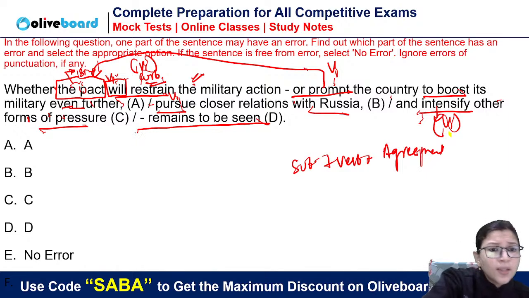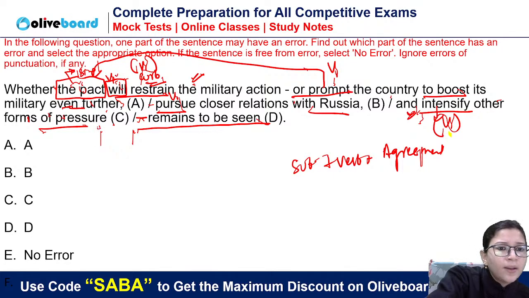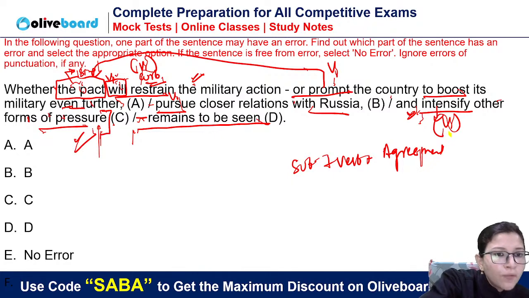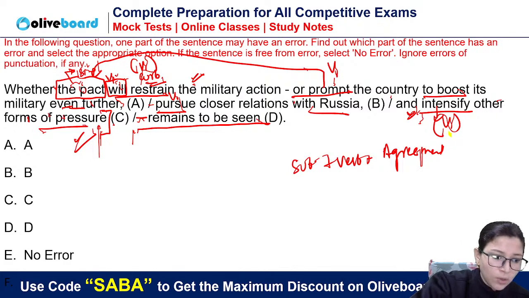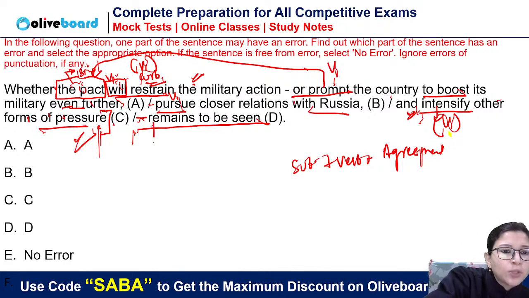No, now this is not related. See here, dash is given. So this is not related to will. Till here everything, because after that comes and, it's the end. Till here you have to see parallelism. Now whatever you have to see, that remains to be seen. Whether the pact will be able to do that or not, that remains to be seen. Okay, so this remains is absolutely correct.